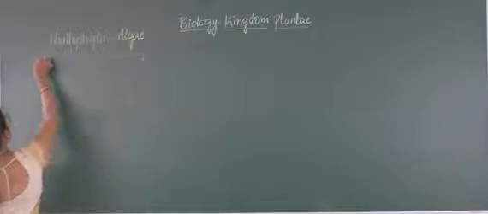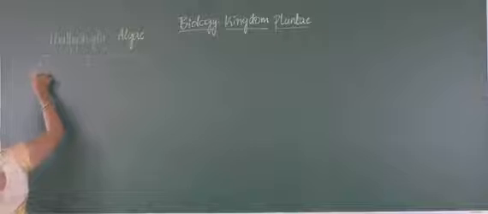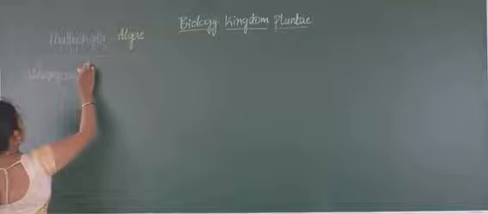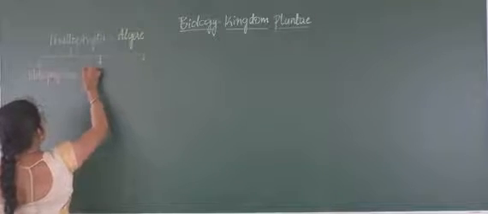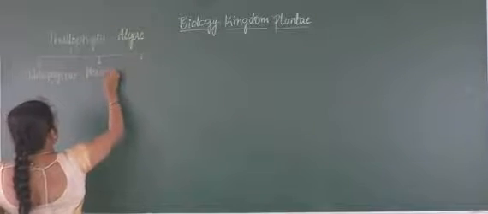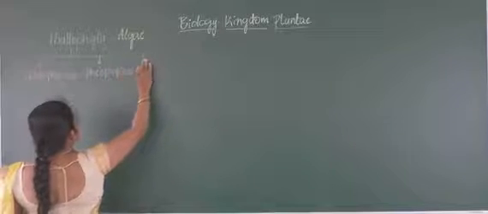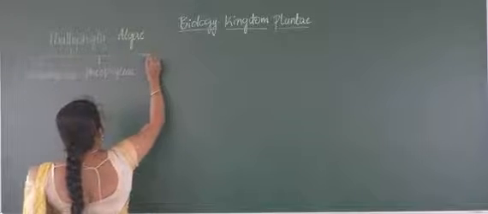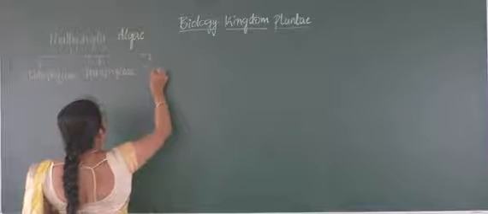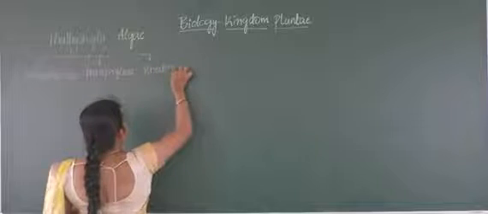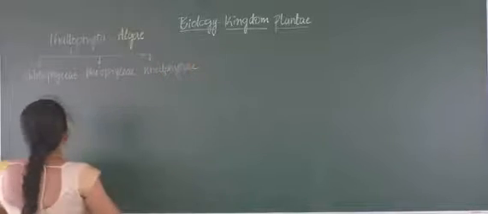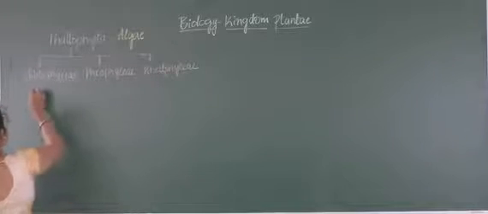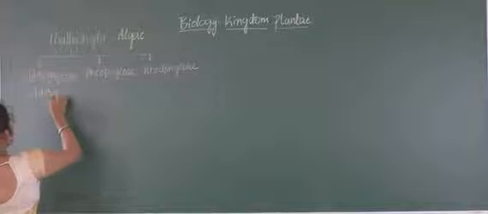So those are Chlorophyceae, and second is Phaeophyceae, third one Rhodophyceae. Now, out of these 3, first we will take up the Chlorophyceae, commonly called Chlorophyta.